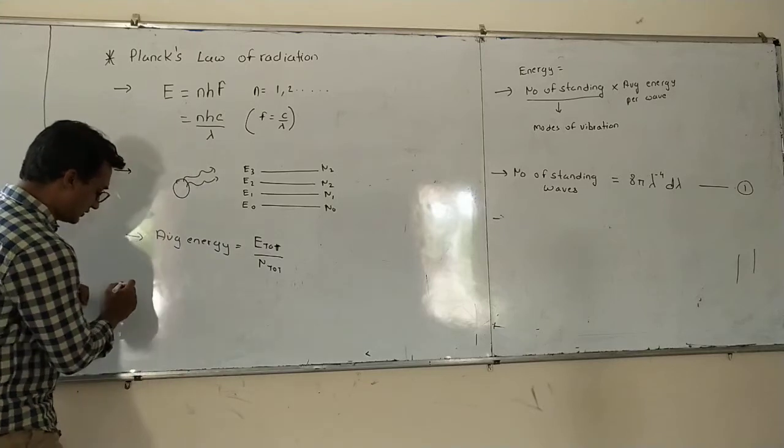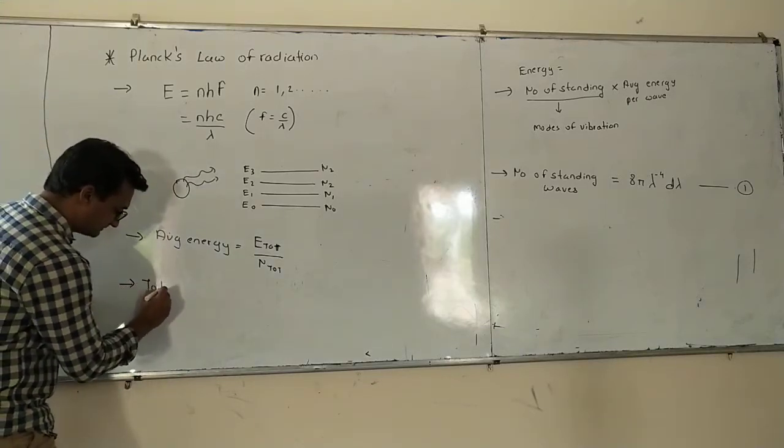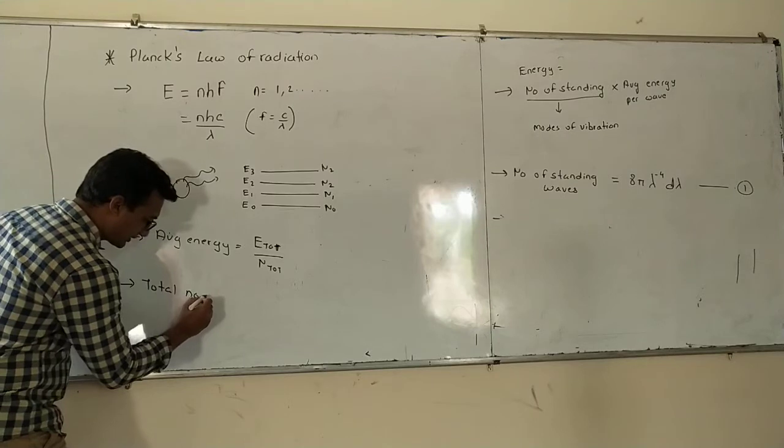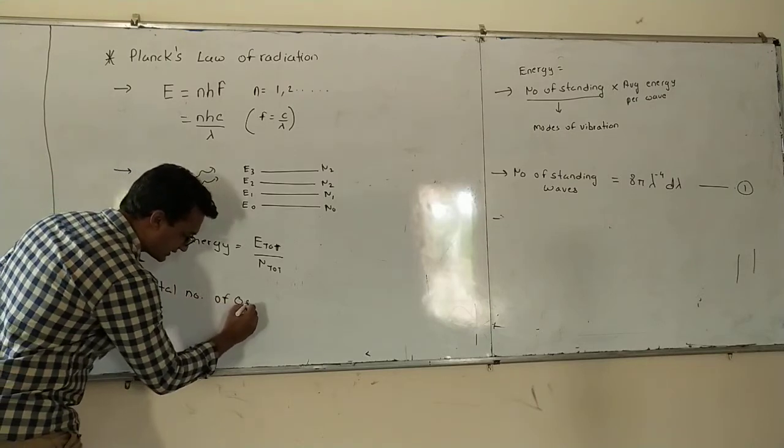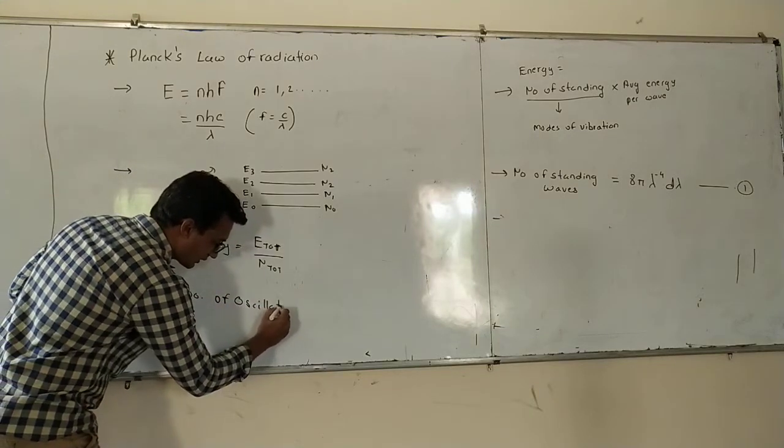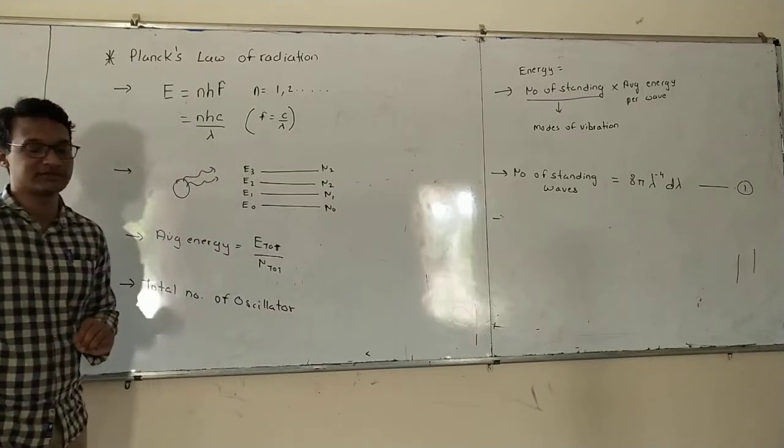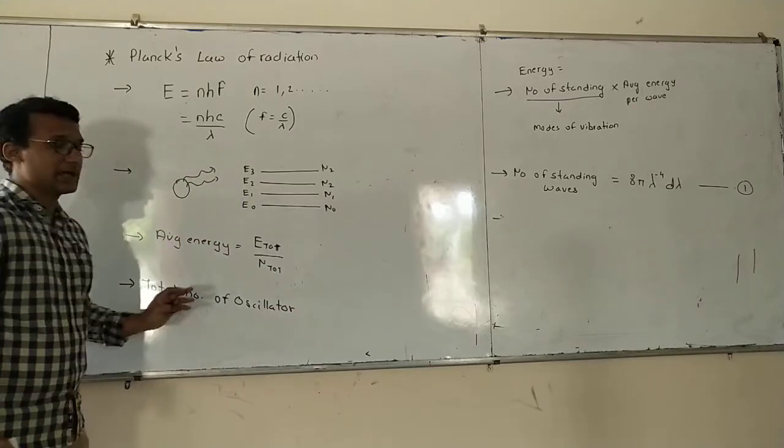So, to find the total number of oscillators, what plan did he use?